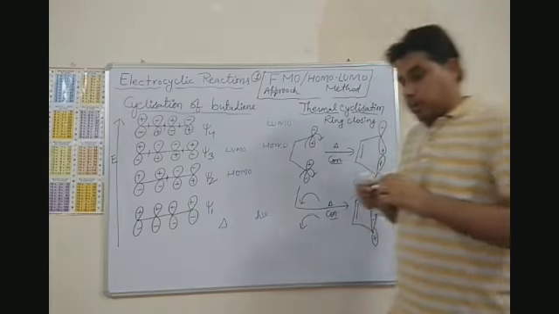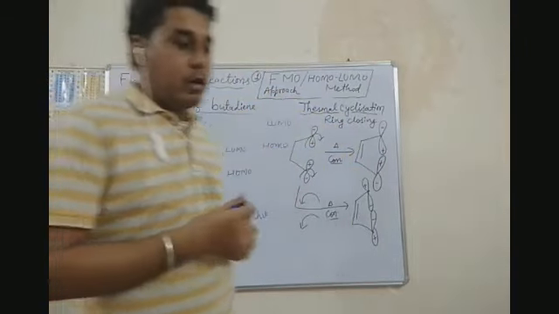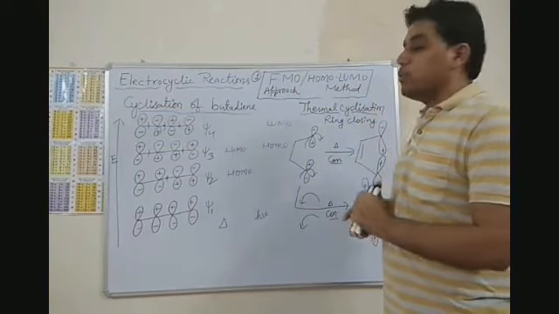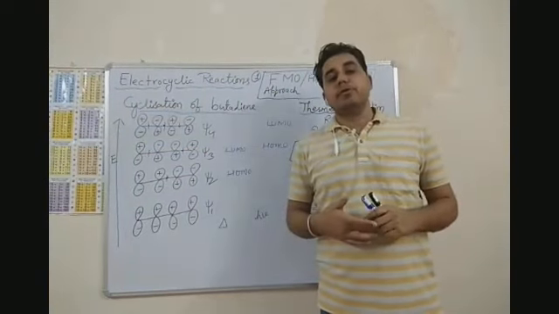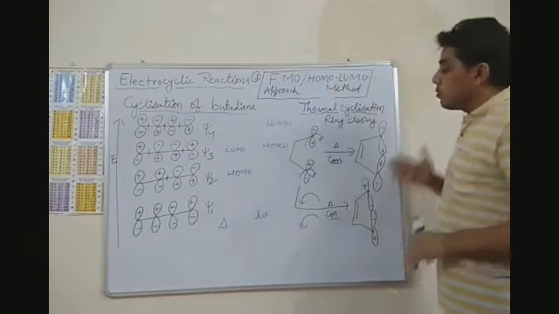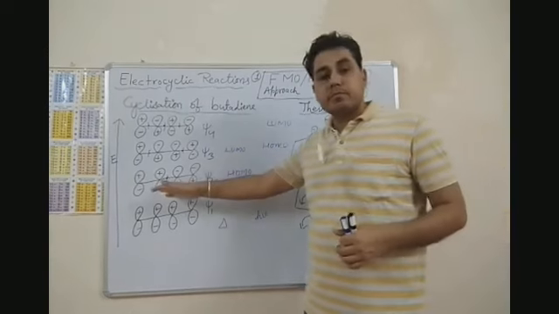I hope now you have some idea why we have studied the HOMO-LUMO and the symmetry properties of the molecular orbitals, right? What type of symmetry does this orbital have?